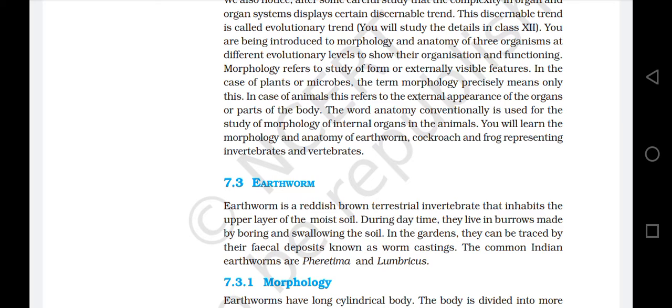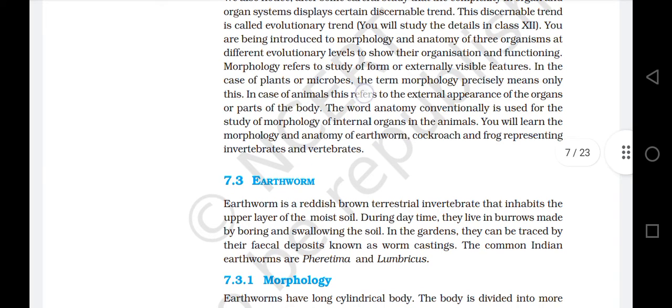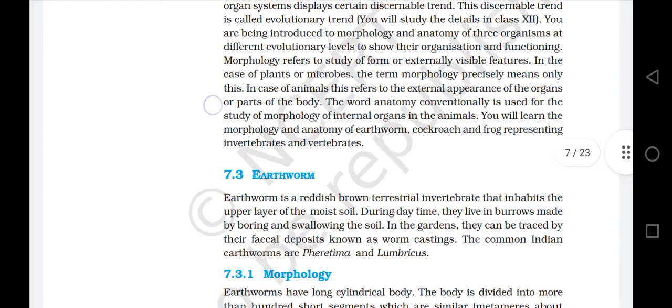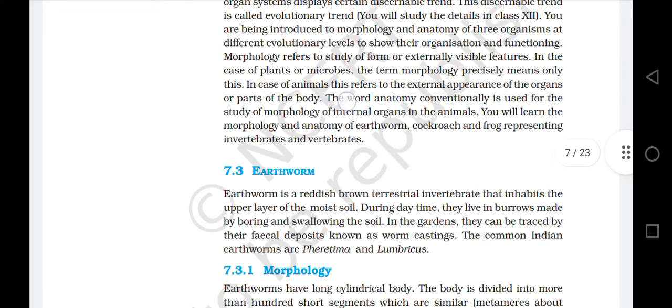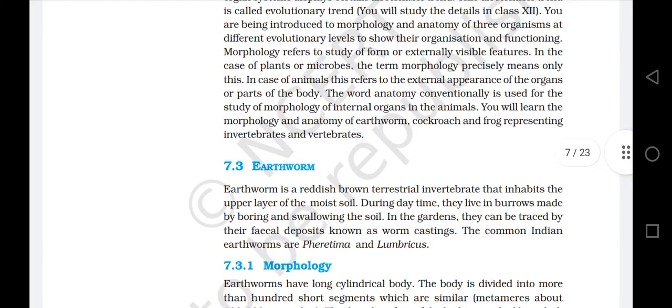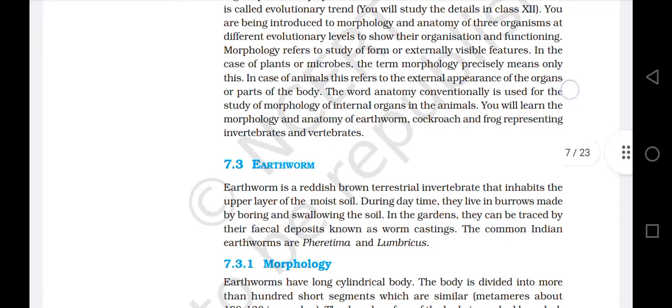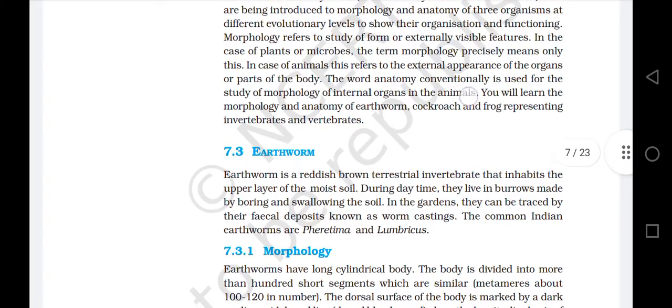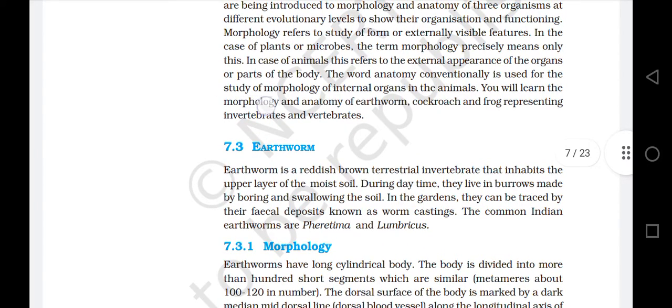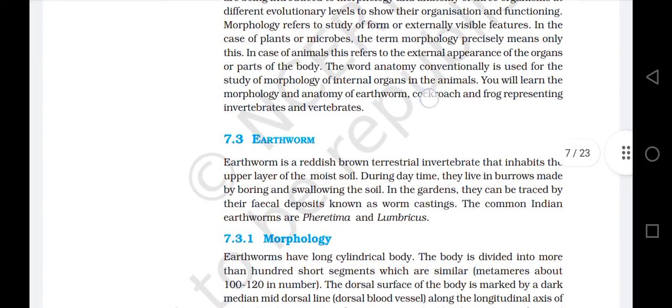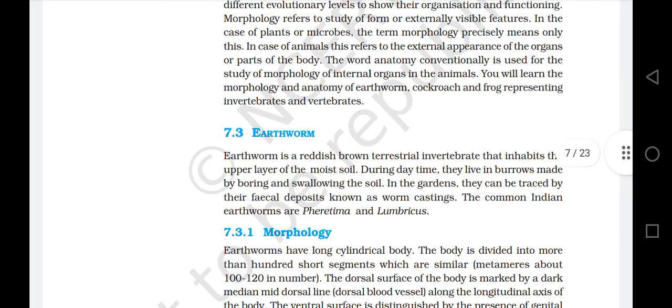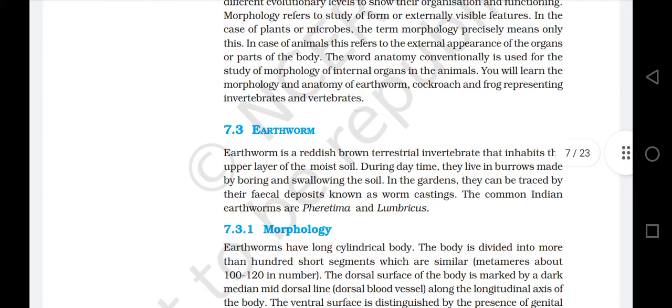In case of animals, this refers to the external appearance of the organs or parts of the body. The word anatomy conventionally is used for the study of morphology of internal organs in the animals. You will learn the morphology and anatomy of earthworm, cockroach, and frog, representing invertebrates and vertebrates.